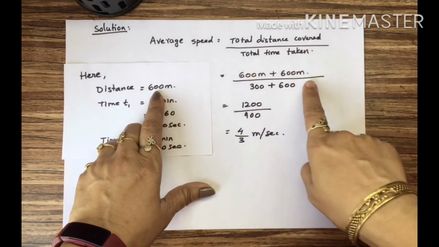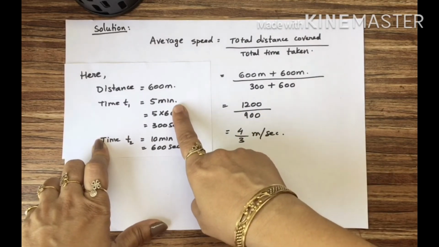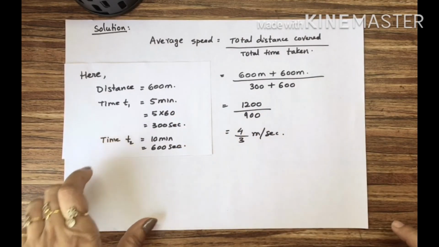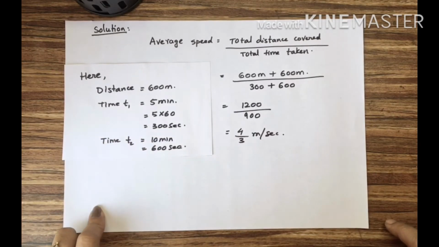So total 600 plus 600. Time taken is 5 minutes. But whenever you take SI units, the distance in SI units, you have to take time also in SI units. SI unit of time is seconds. So you have to express the speed here in meters per second.